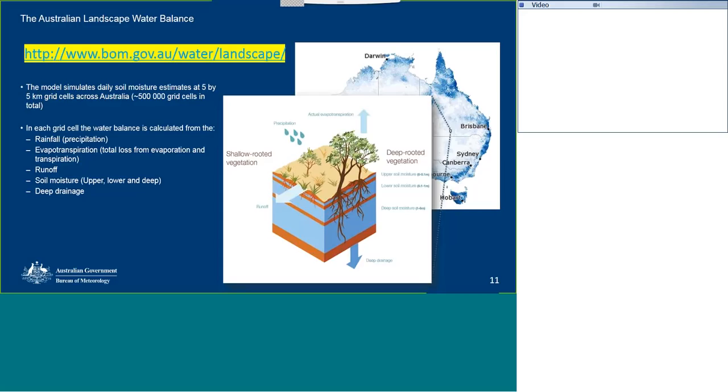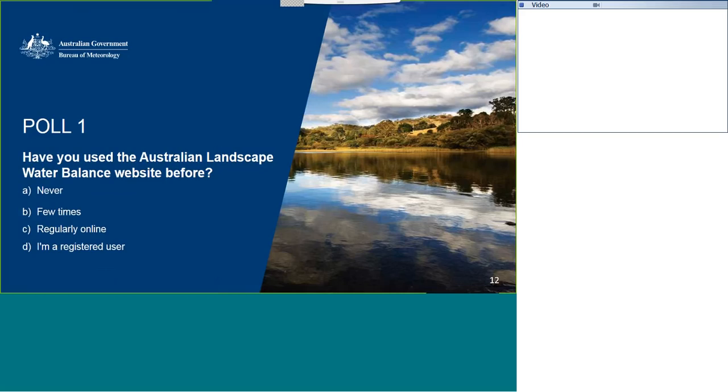Outputs from the Australian Landscape Water Balance can be found online at the link shown in yellow above. So that's a bit of an introduction to the Australian Landscape Water Balance. Let's go to the first poll.